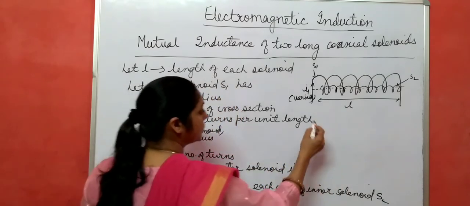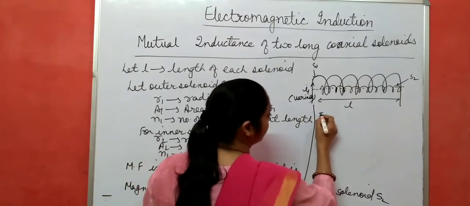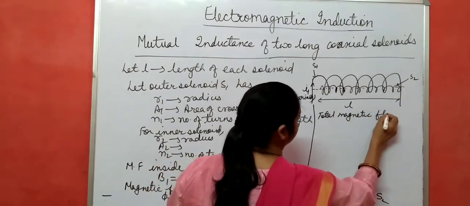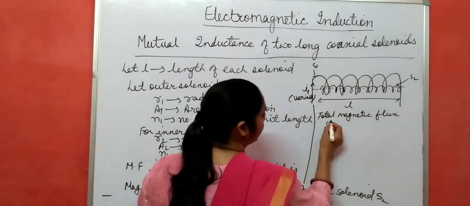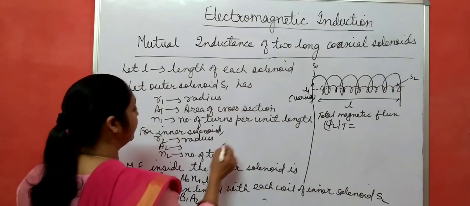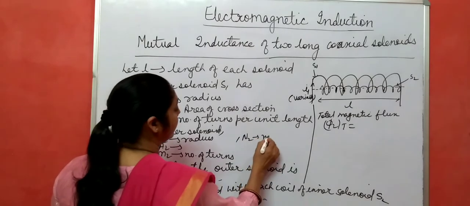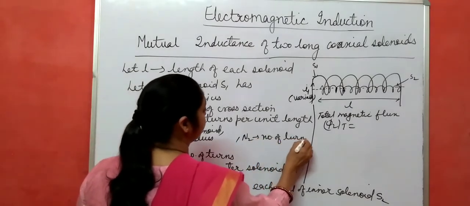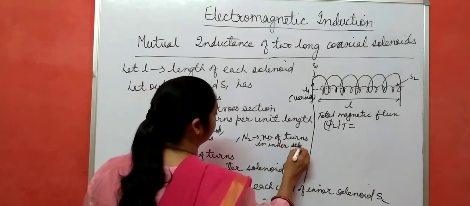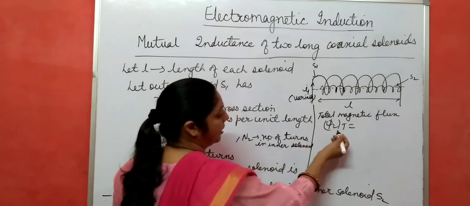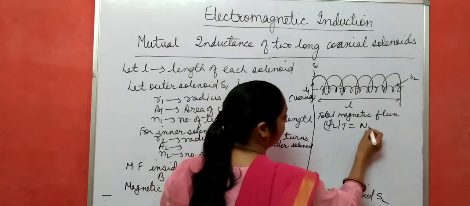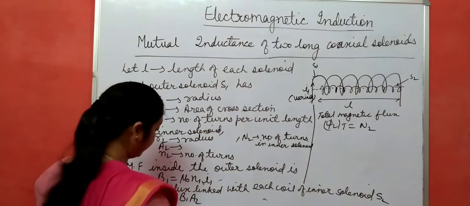Now what is the total magnetic flux linked with the second coil, phi 2 total? Suppose capital N2 is the number of turns in the inner solenoid. So the total flux linked with the inner solenoid becomes N2 into phi 2, since each coil has magnetic flux phi 2.